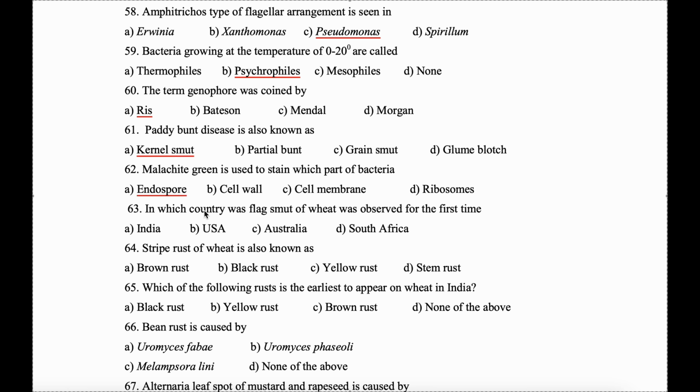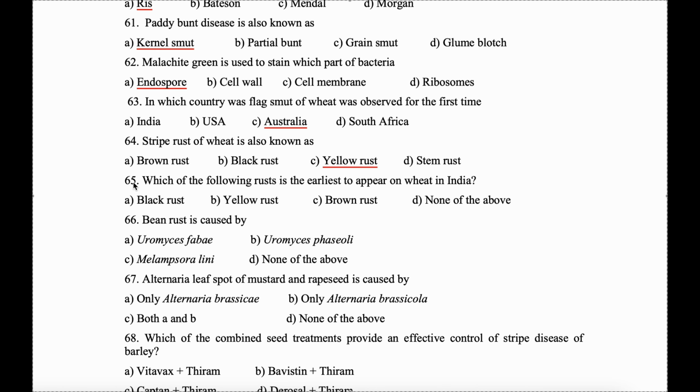63. In which country was flag smut of wheat observed for the first time? That is Australia. 64. Striped rust of wheat is also known as yellow rust. 65. Which of the following rust is the earliest to appear on wheat in India? It will be again yellow rust.